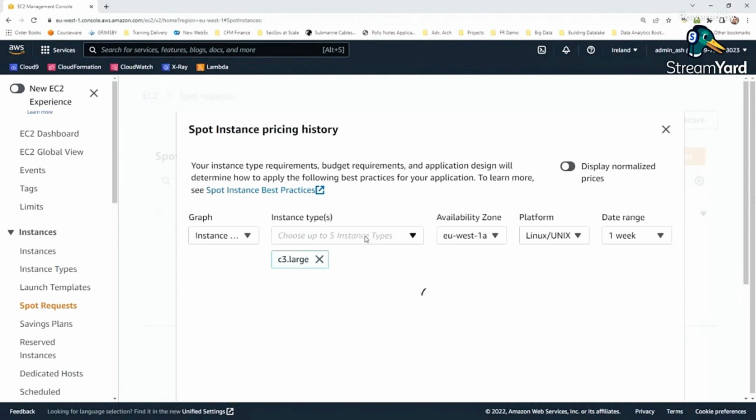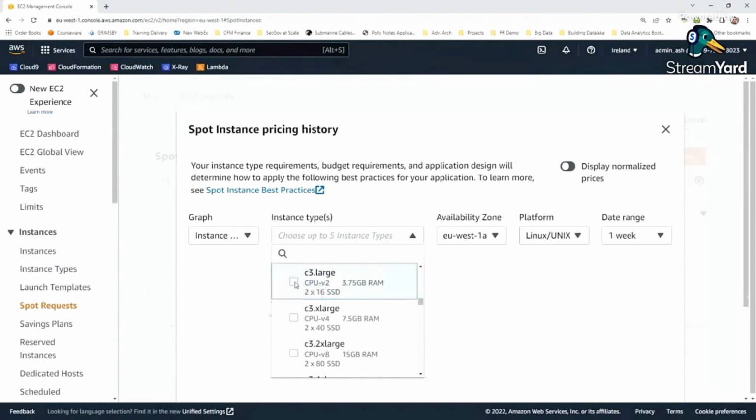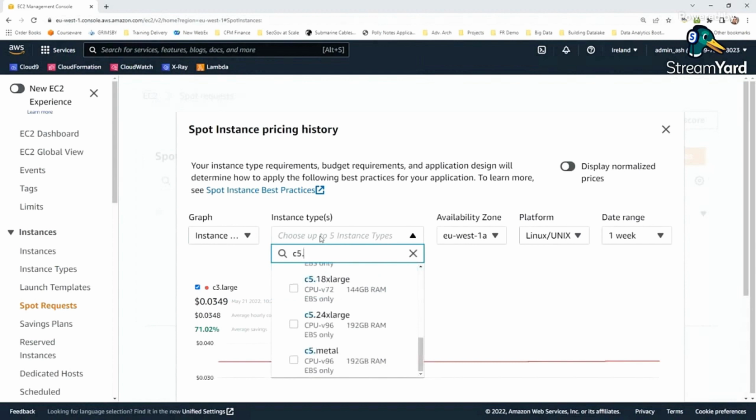I am in the Ireland region, and I am selecting a particular instance type here to get its historical information about the service pricing. So let me select an instance here, which is, let's say, C5 extra large. So let's say C5.18 extra large. Okay, this is my instance.